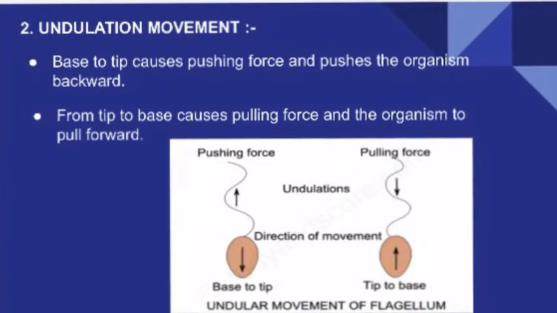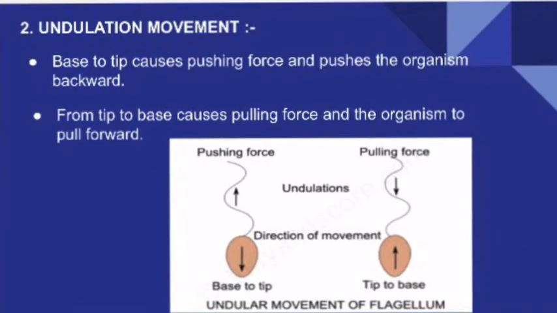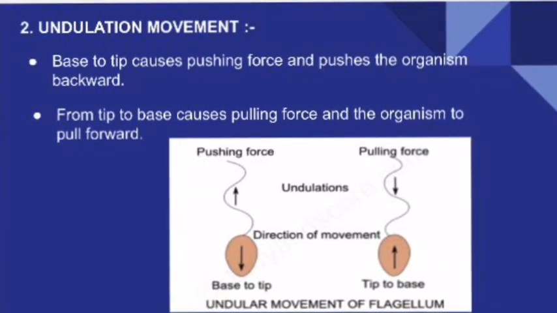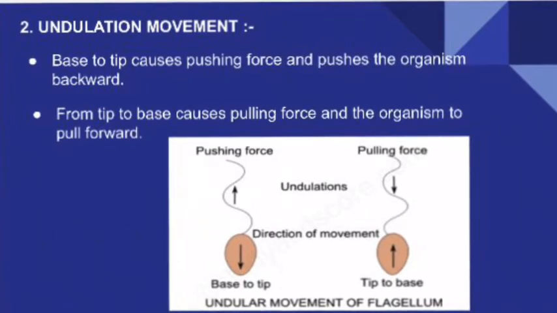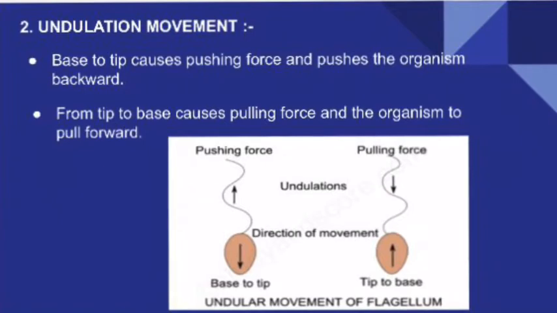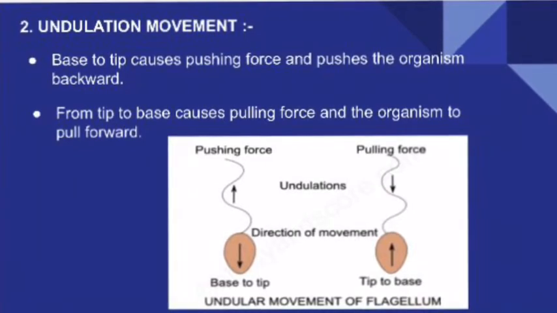And the next flagellar movement is undulation movement. So undulation will be caused from base to tip or tip to base. If the undulations are from base to tip, that will cause a sort of pushing force. And because of that pushing force, the organism will be pushed backward.